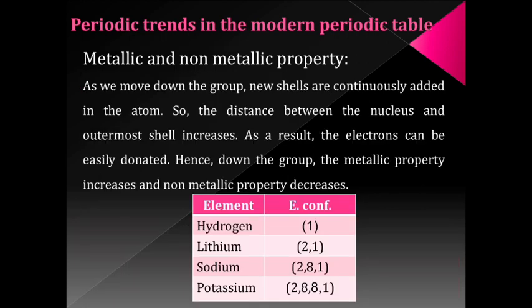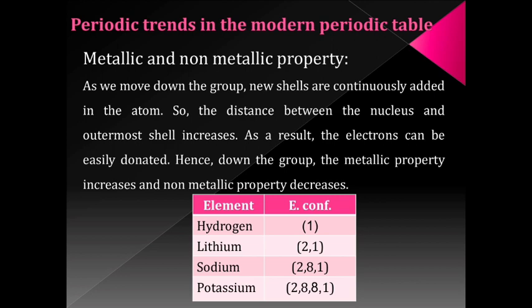Now let's observe this non-metallic and metallic property in a group. We learned that when we go down the group, the number of shells increases. As the number of shells increases, the atomic size also increases. In other words, the distance between the nucleus and the outermost shell increases.